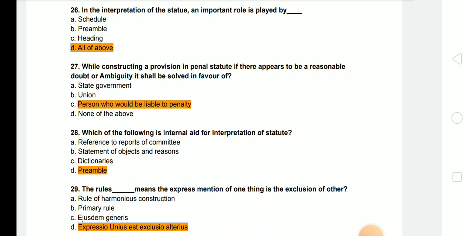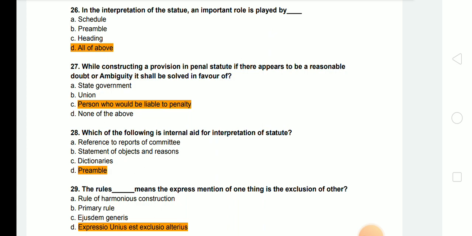Next question is, while construing a provision in a penal statute, if there appears to be a reasonable doubt or ambiguity, then it shall be resolved in favor of the person who would be liable to penalty. So generally the benefit of doubt is given to the accused person, and in case of criminal law, if there is reasonable doubt, then the benefit will be given to the person who would be liable to the penalty.